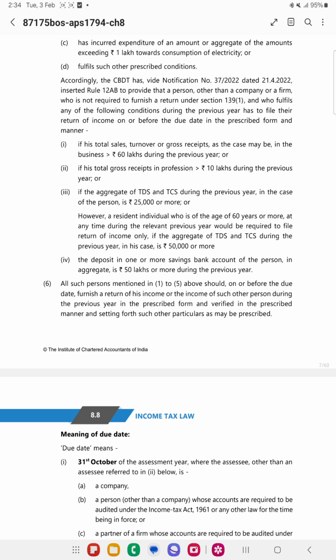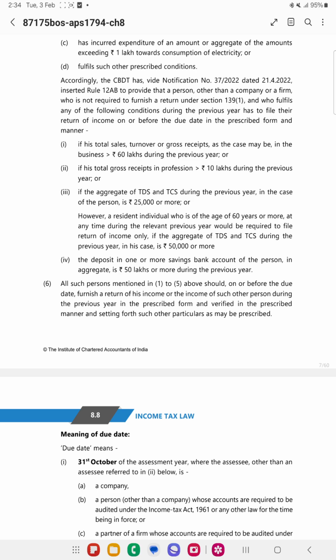And again they have given certain other conditions, wherein if the total sale, turnover or gross receipts exceeds 60 lakh during the previous year. So in this year, for example 24/25 is my tax year, financial year.